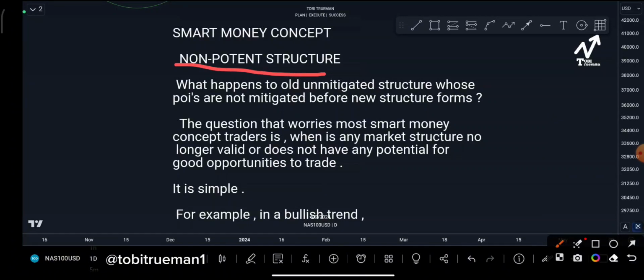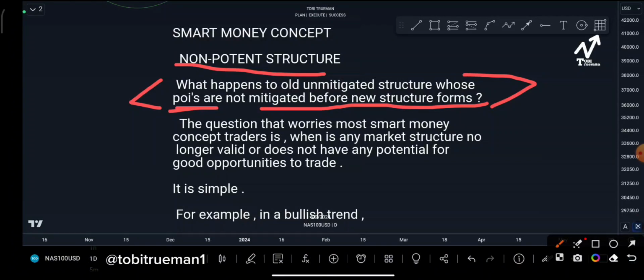You see, this is a very popular question in the smart money concept community. What happens to old or unmitigated structure whose POIs are not mitigated before new structure forms? Like there are some structures. After the first structure's break of structure, you are anticipating price to tap into that order block, inducement, all of that, but price never did. Price just took inducement, then went for another break of structure, making a new structure above that break of structure that just happened.